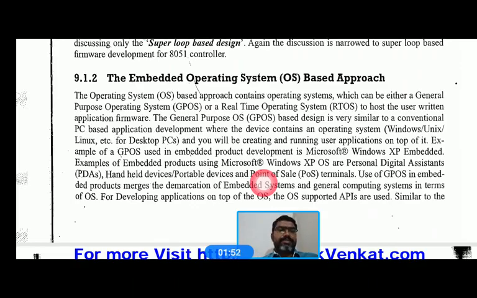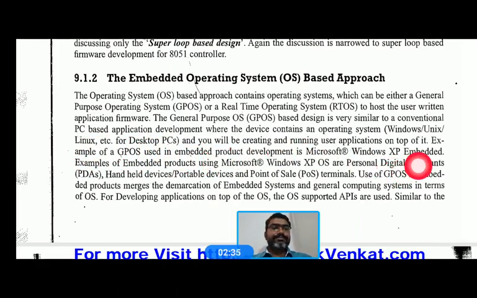Here, you can see the operating system based approach contains operating systems which can be either a general purpose operating system or a real time operating system. A general purpose operating system based design is very similar to conventional PC based application development, where the device contains an operating system such as Windows, Unix, Linux, etc., for the desktop PC.